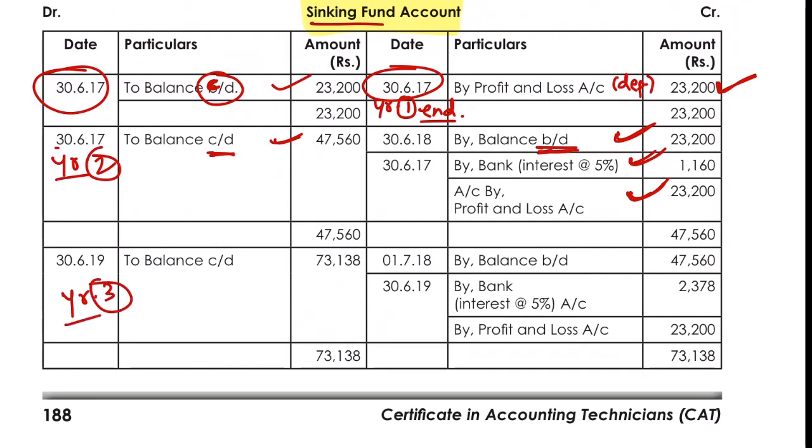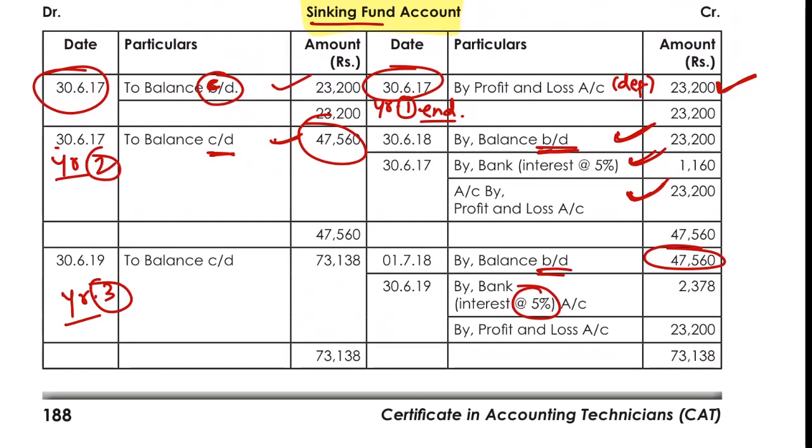Now let's go to year three. Last year, the balance carried down was 47,560. It will be brought down to 47,560. The interest would be charged at 5% of how much? 5% of the amount which is being created as a reserve, or the amount which is invested.